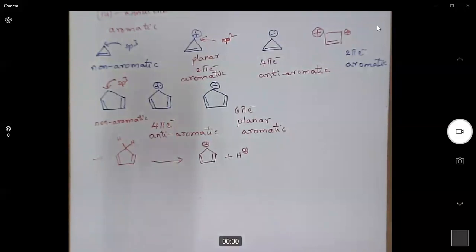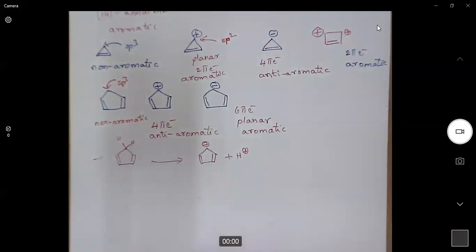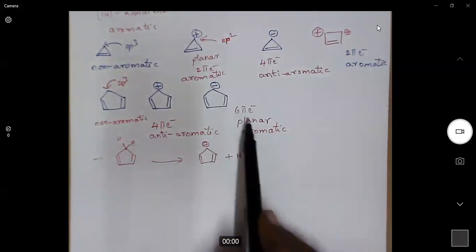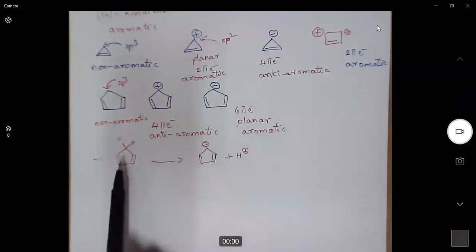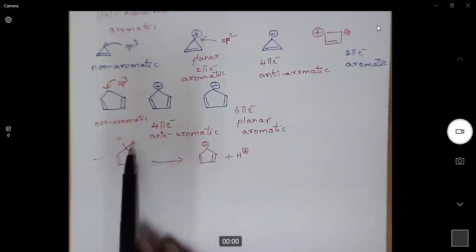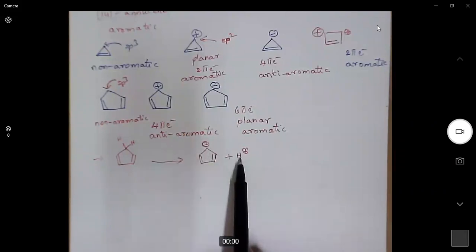Why? Because when we remove one proton, it becomes the cyclopentadienyl anion. The cyclopentadienyl anion is an aromatic system. That means when we remove a proton, it is becoming more stable. So this proton can be easily removed.